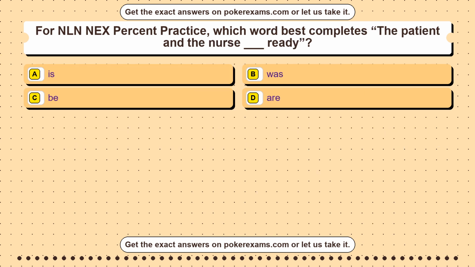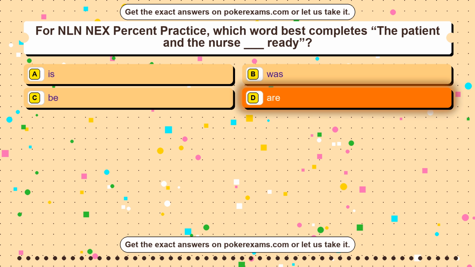Question 22. For GED online practice test, which writing choice improves clarity? Option A, add unrelated facts. Option B, repeat the same sentence. Option C, ignore the prompt. Option D, use precise evidence. The correct answer is option D.